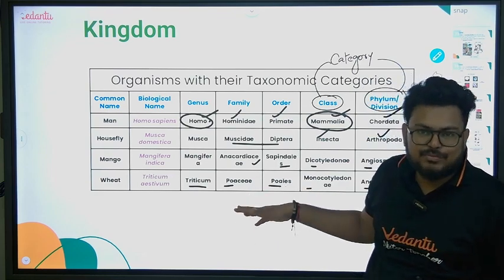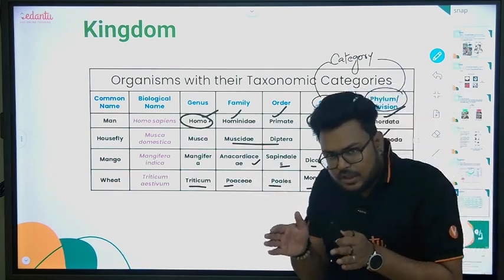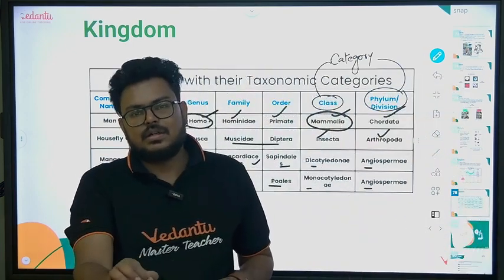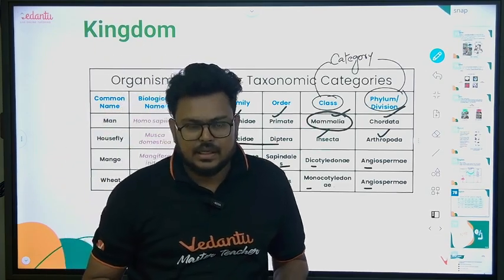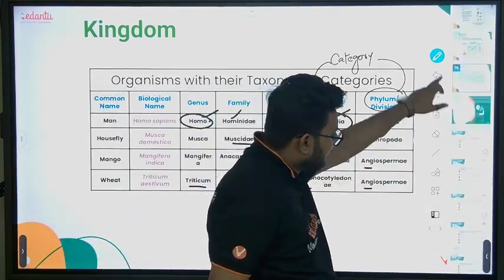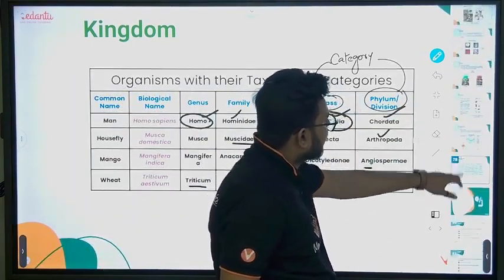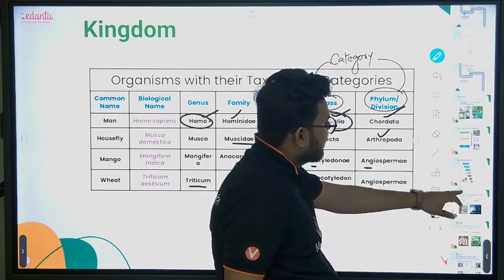What will be the category of Poaceae? Family. Right? So the main biological unit represents taxon, and the group to which it belongs represents category. I hope I'm clear with this. I think this much is there in the chapter. The taxonomical hierarchy part is related, so we don't have to go there. Try to go through the NCERT after this lecture. It will be easy for you.